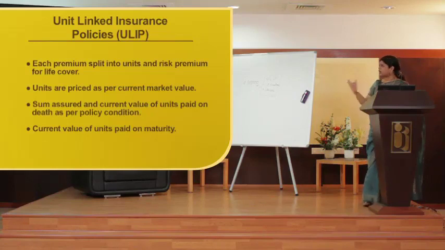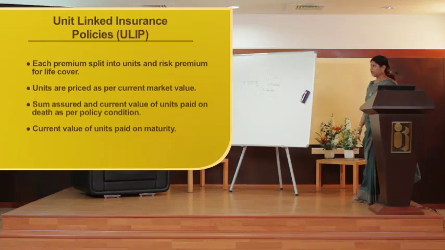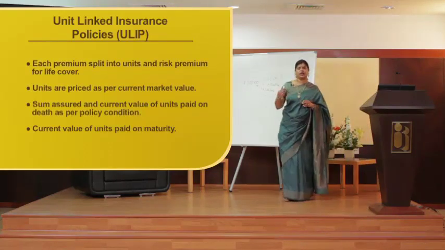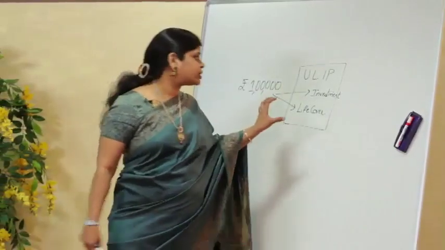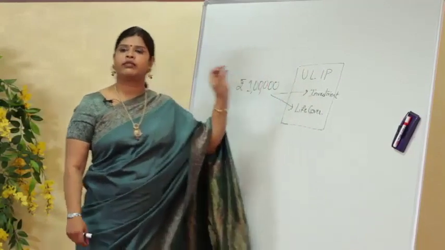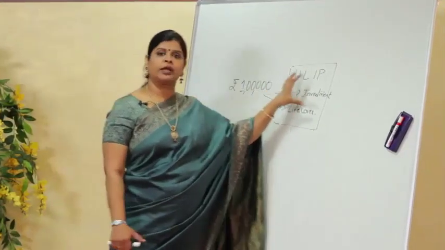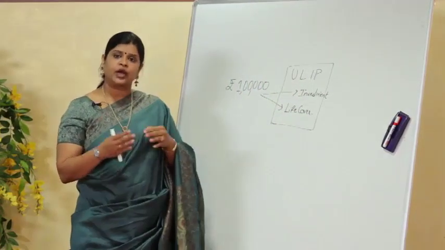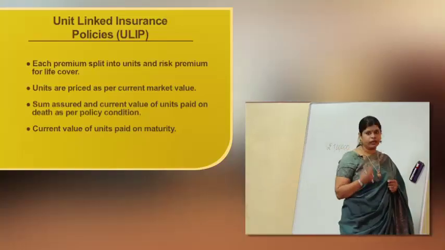The sum assured and the current value of the units are paid on death as per the policy conditions. So, let us say I have a policy under a ULIP, I have a certain sum assured as well as certain units. There will be some units allotted to me for that amount, right. So, if I have taken a policy of, let us say, 5 lakh, the sum assured is 5 lakh, and on that basis I am going to be given certain units of the ULIP.